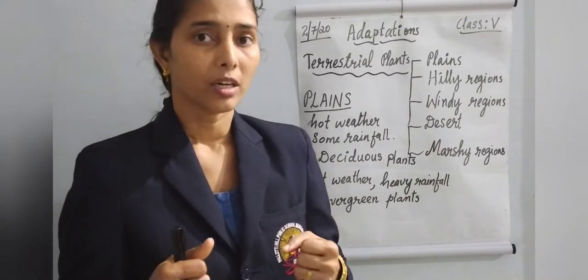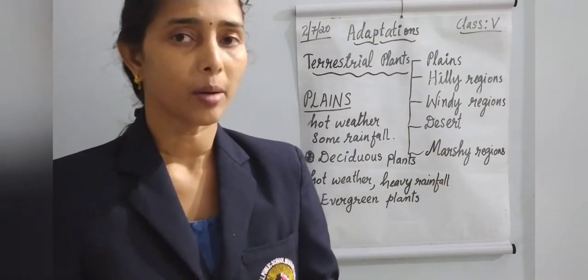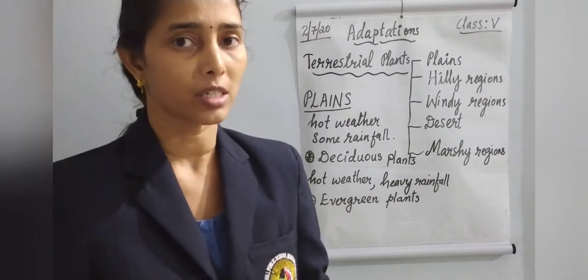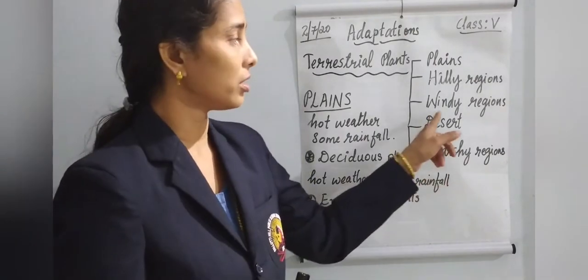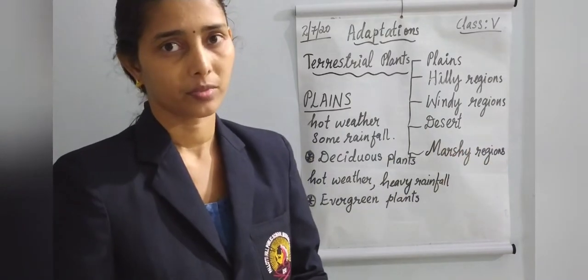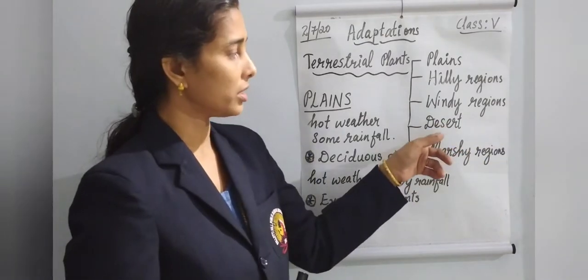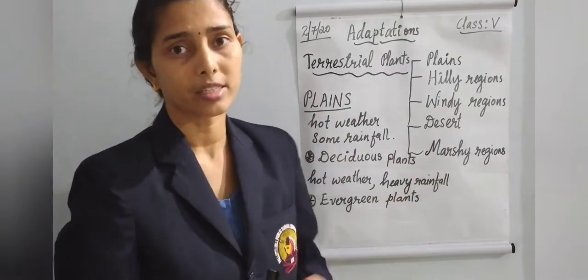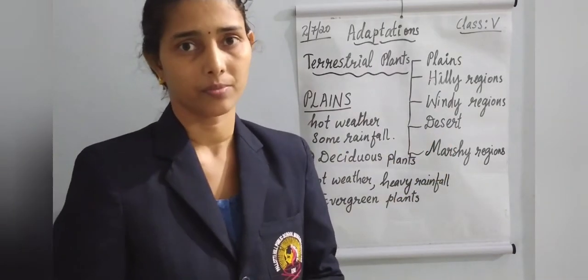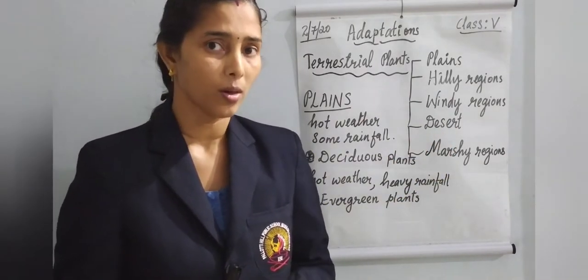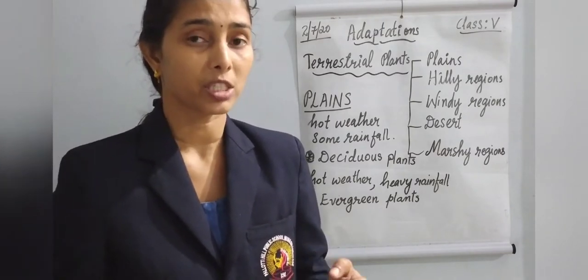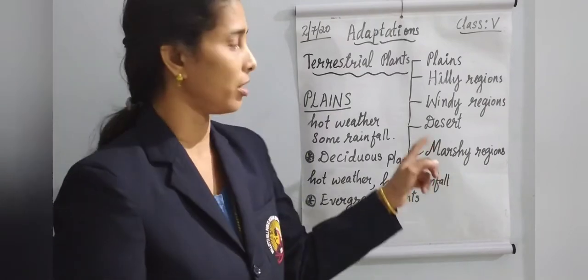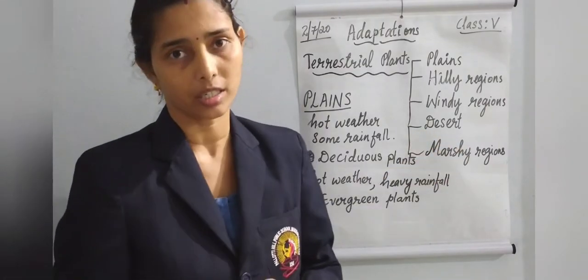Some special features are there for plants which live in windy regions. Then the other places, the desert regions. Some specially adapted plants are living in desert areas.